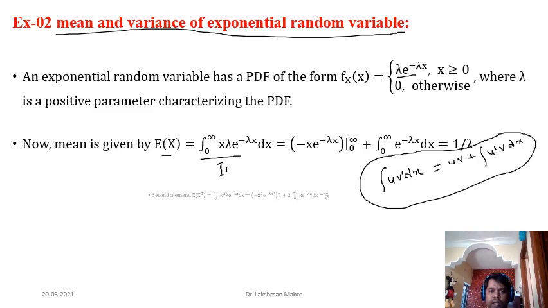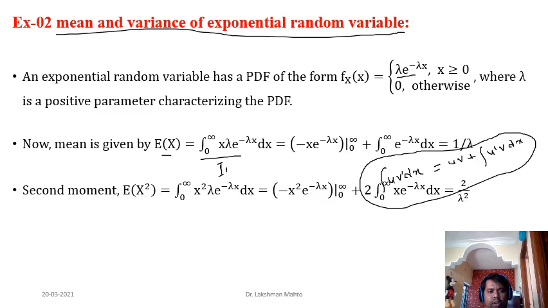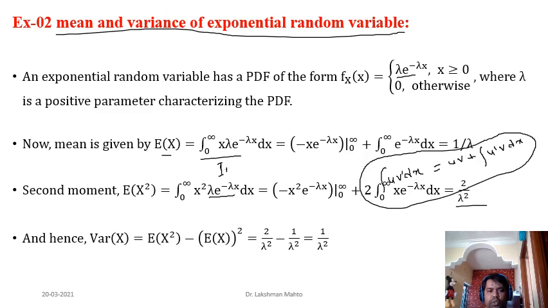Similarly, if you calculate the second moment, that means expectation of x square, you are going to integrate from 0 to infinity x square into the corresponding density function, lambda into e to the power minus lambda x. If you integrate it, the integral will be 2 by lambda square. Just substitute all these values in the definition of variance. You will get that the variance of the exponential random variable is 1 by lambda square.